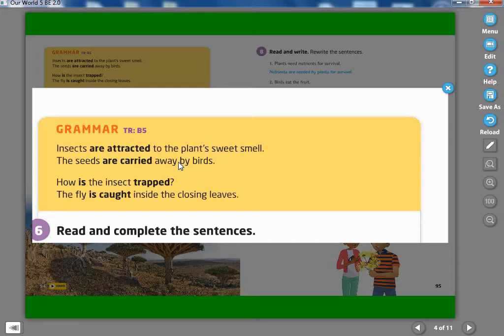Who wrote the book? J.K. Rowling. But here the book is more important, not the author. Or here the movie is the most important, not the director. So that's why we use passive.